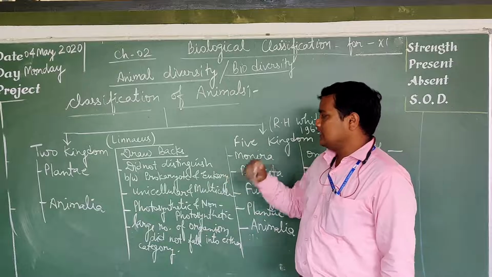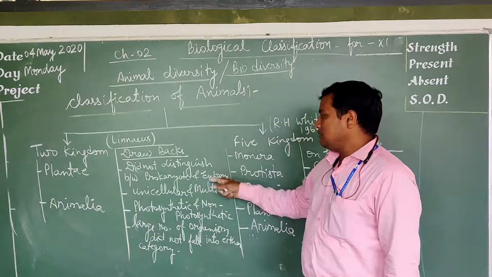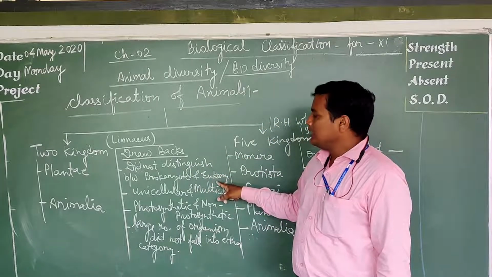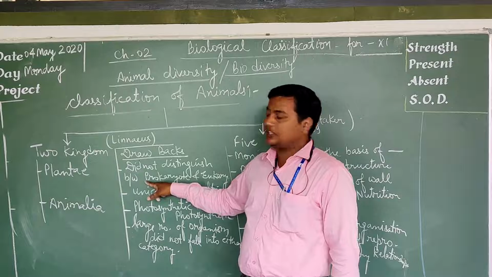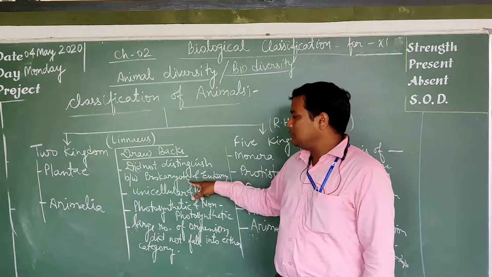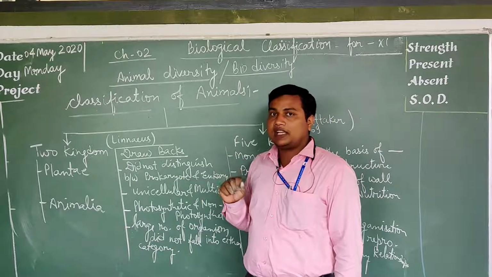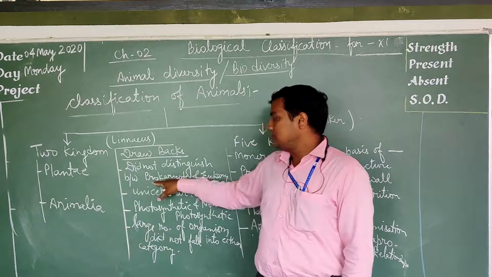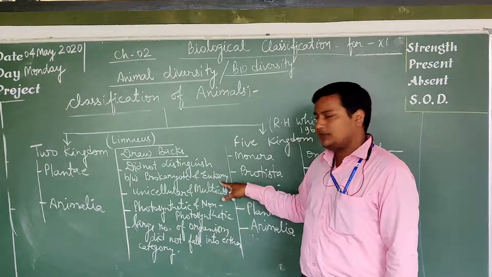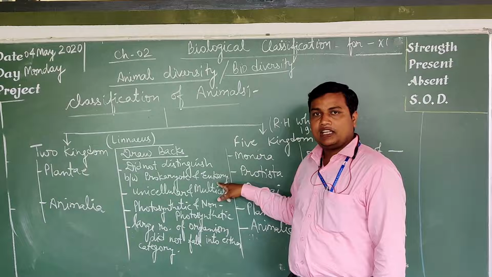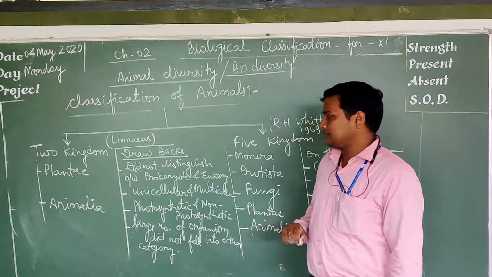The first drawback was that this classification system did not distinguish between prokaryote and eukaryote. Prokaryotes are organisms in which a primitive nucleus is present, meaning their genetic material is not surrounded by a nuclear membrane. That's why they are known as prokaryotes. And in eukaryotes, the genetic material is wrapped by a nuclear membrane.